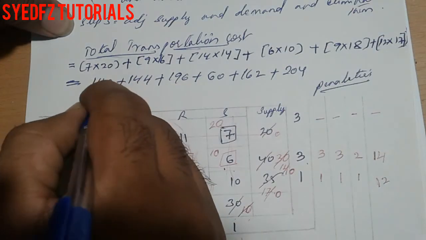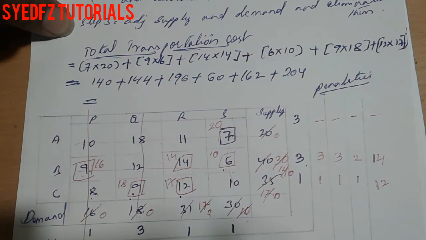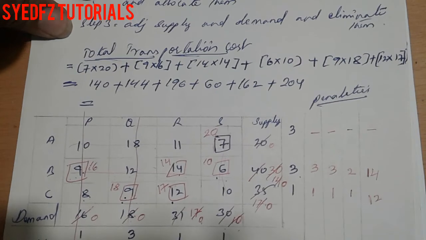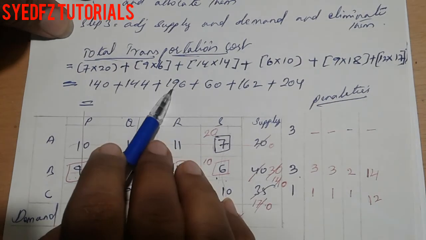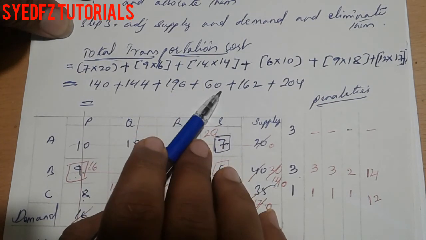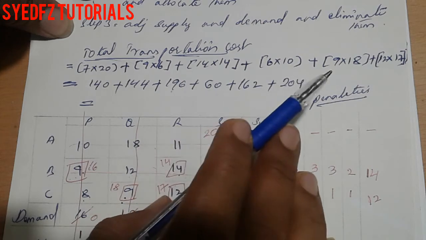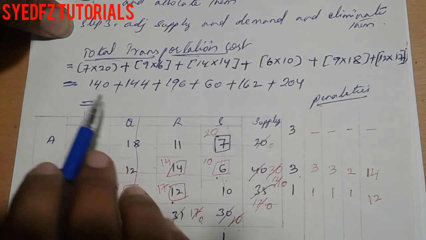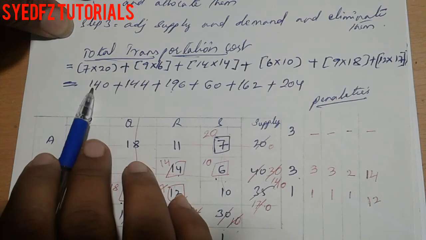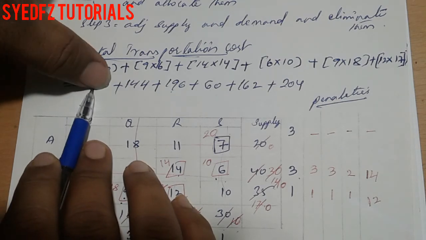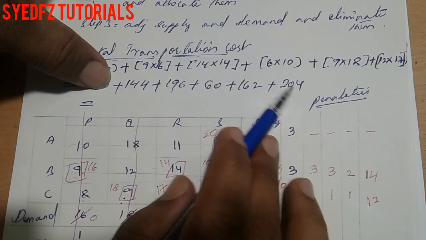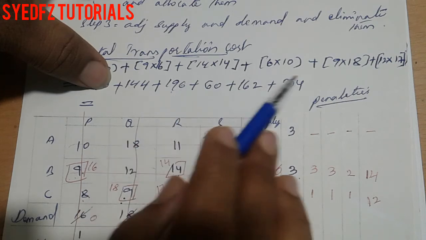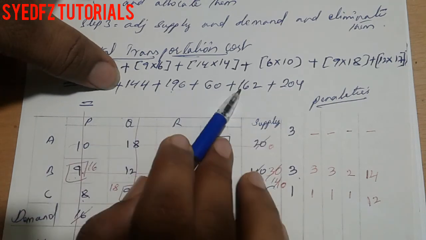So the overall: 140 plus 144 plus 196 plus 60 plus 162 plus 204. 140 and 60 is 200, this 4 becomes 400, 600, 700, 800.